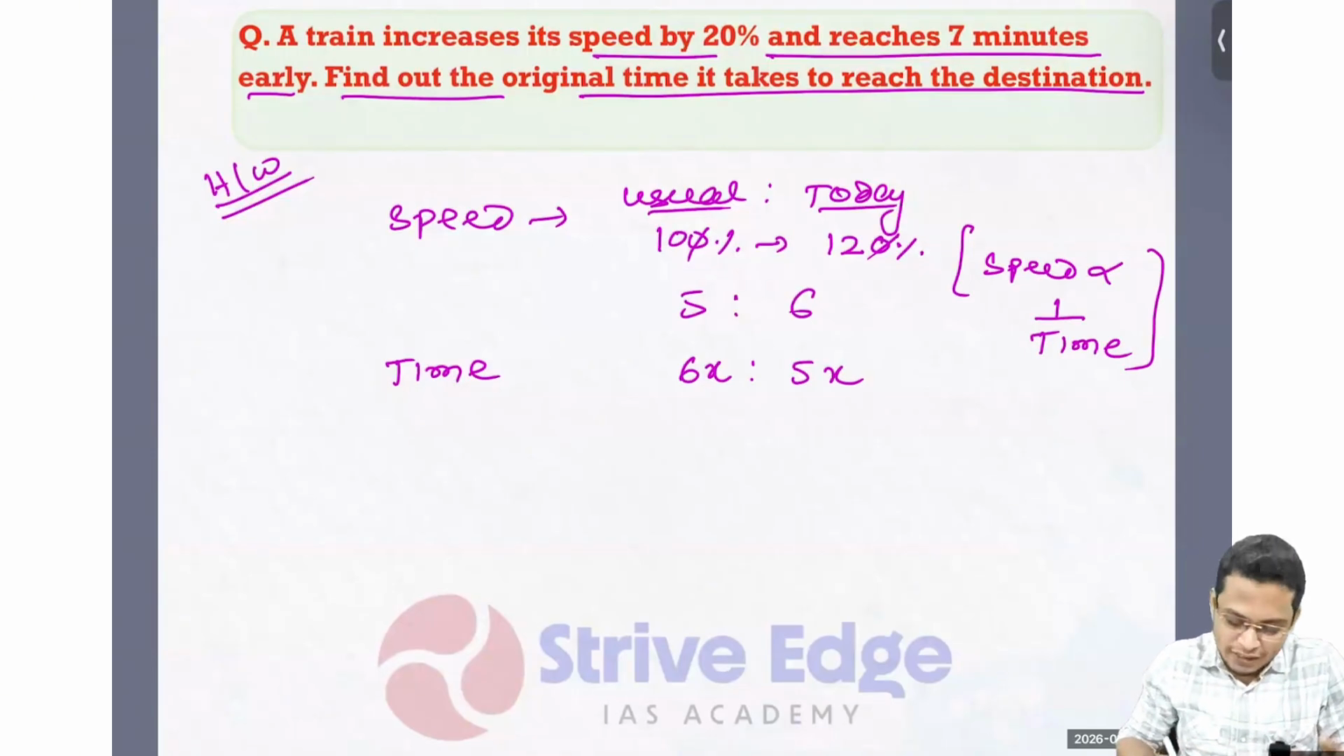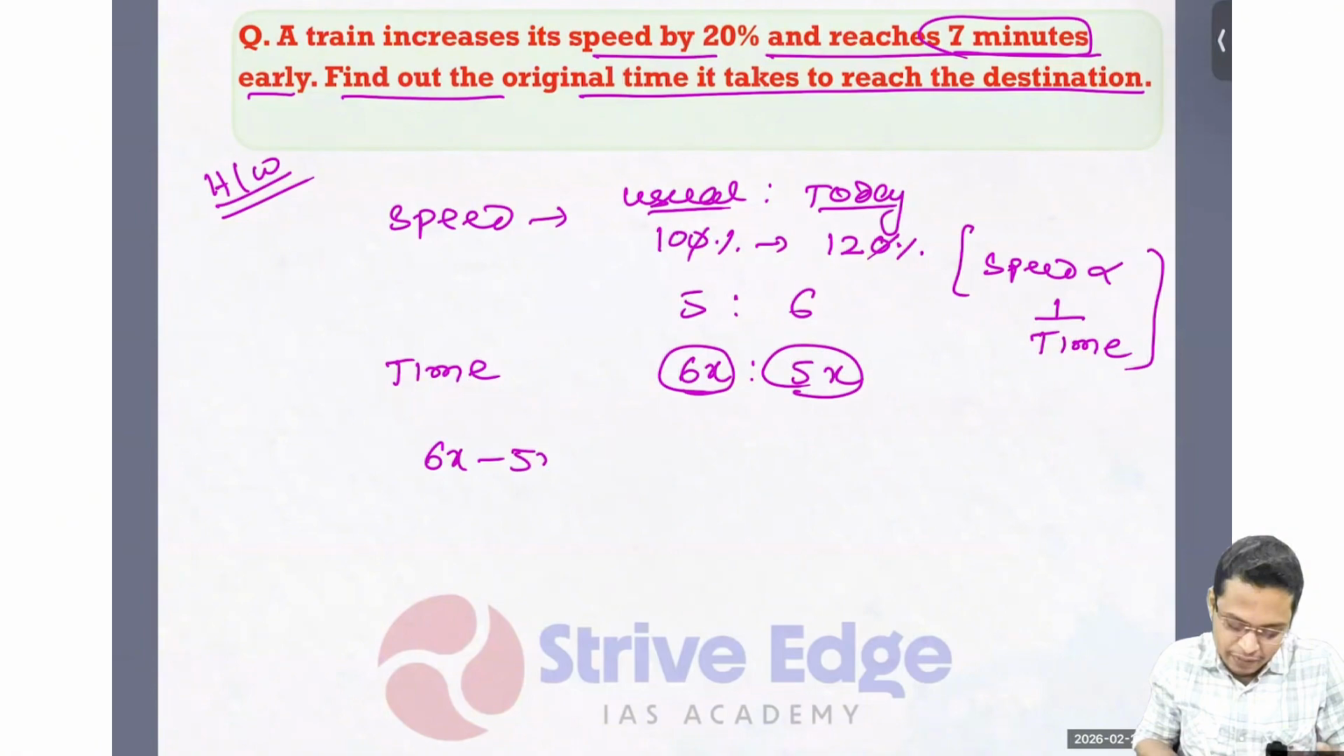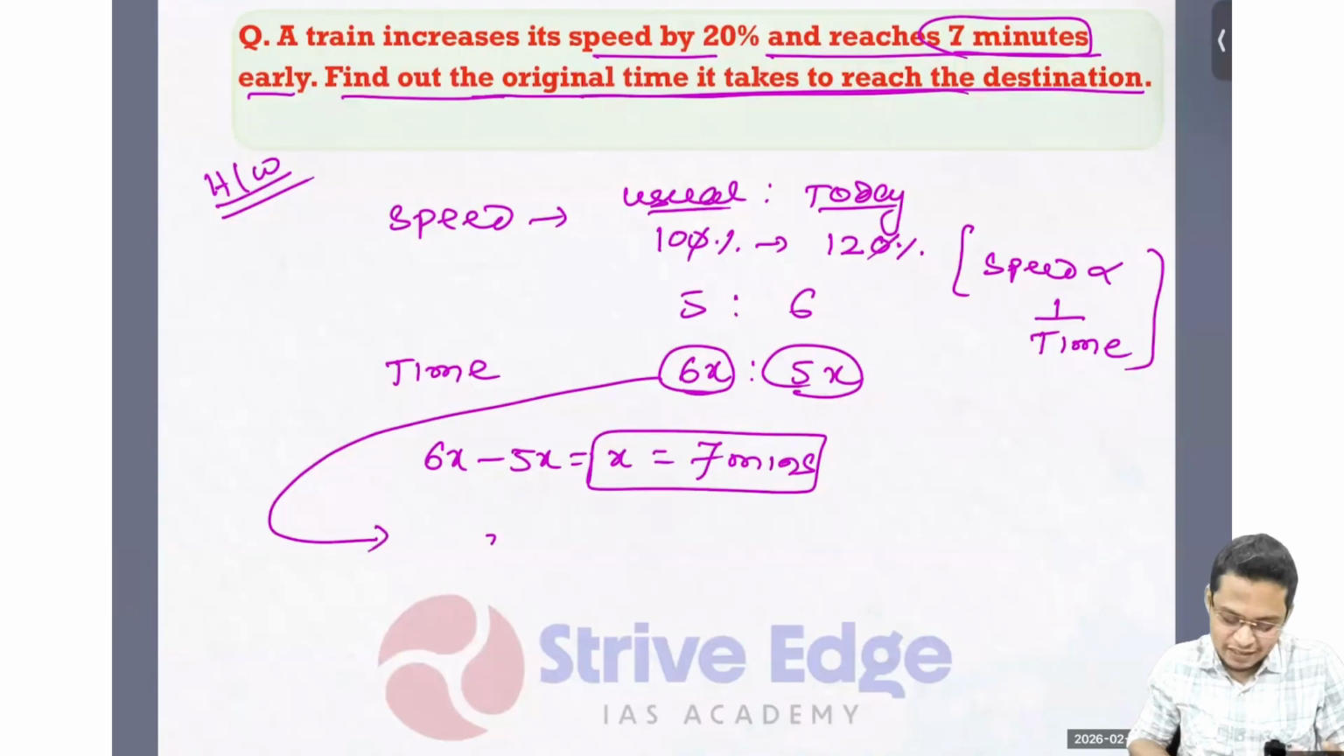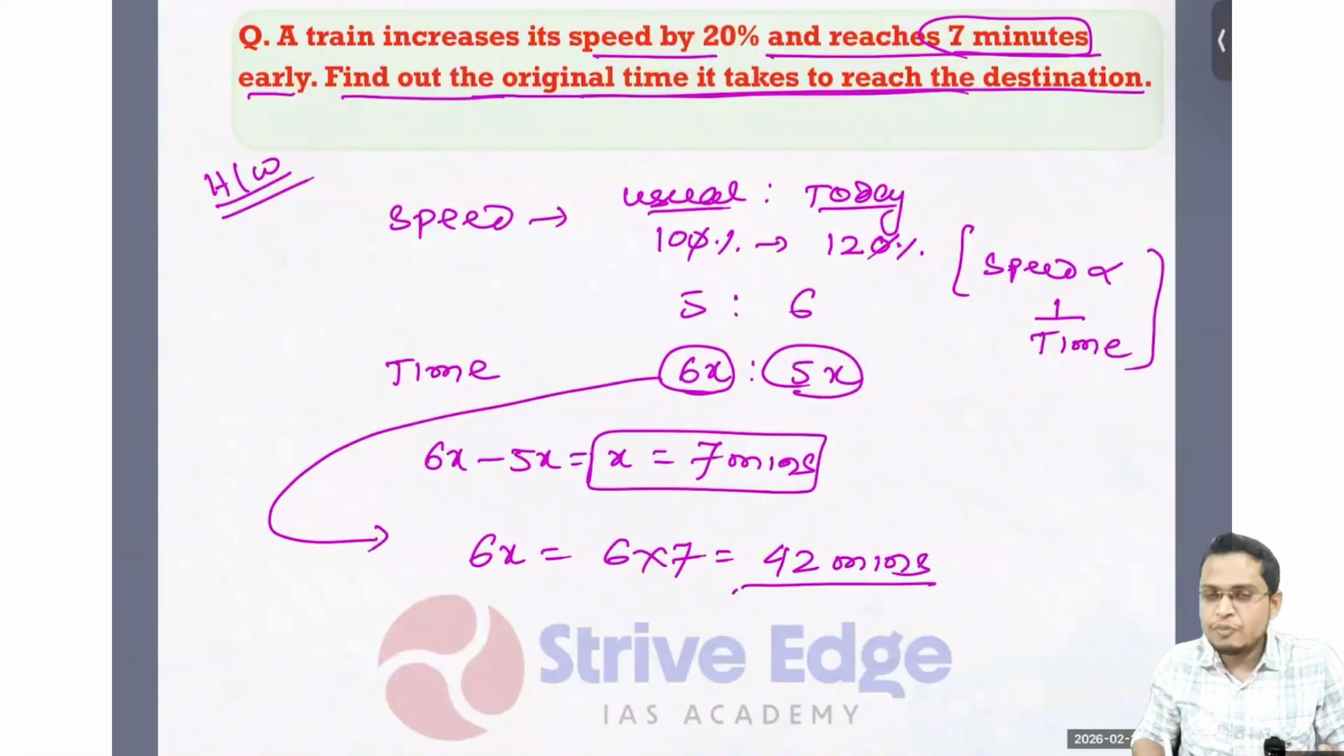So the time it takes usually and today, this difference is given as 7 minutes. So I can write 6x minus 5x equals x equals 7 minutes. So you can get the time. It is asking to find the original time. So what is my original time? It is 6x, so 6 into 7. So it is 42 minutes. A similar kind of problem we have solved on multiple occasions. I'm just solving it for you. Just cross verify whether the value is the same or not.